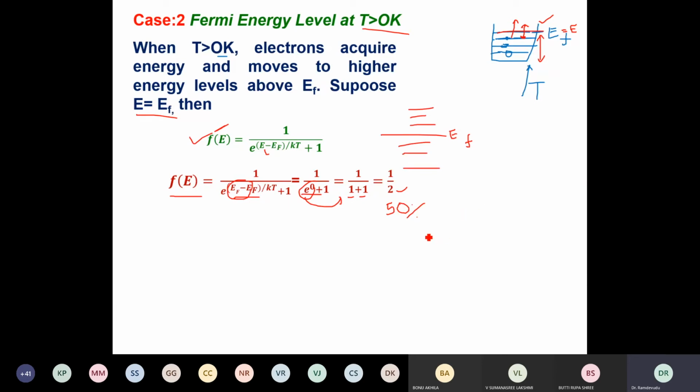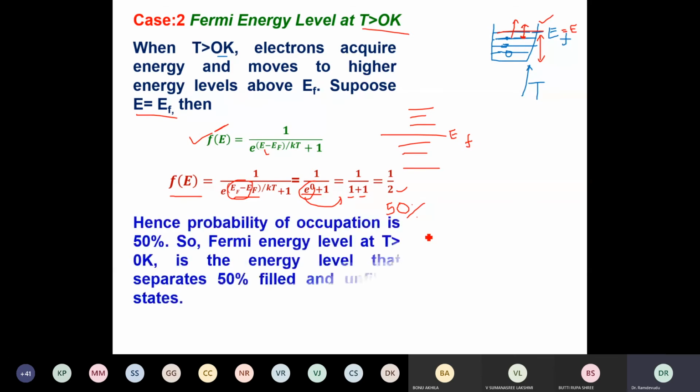This is called the Fermi energy level at any temperature greater than 0 K. Hence the probability of occupation is 1 by 2, which means 50%.